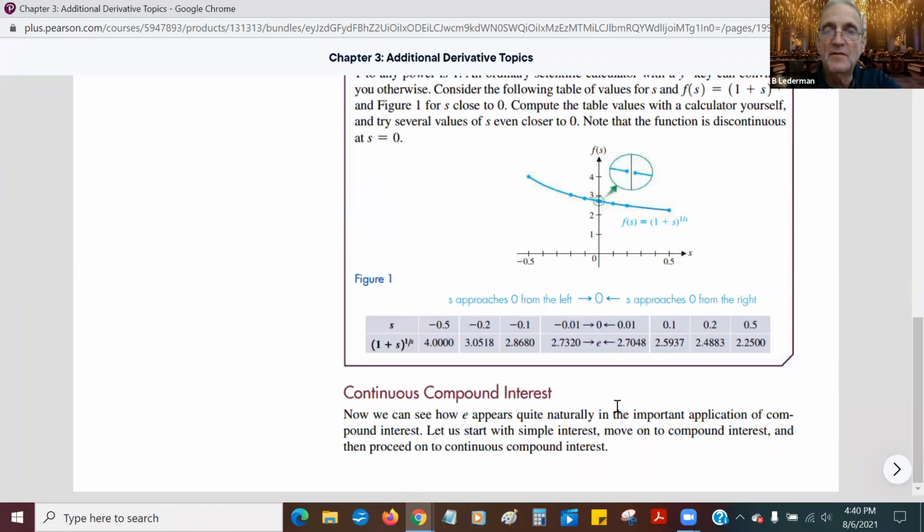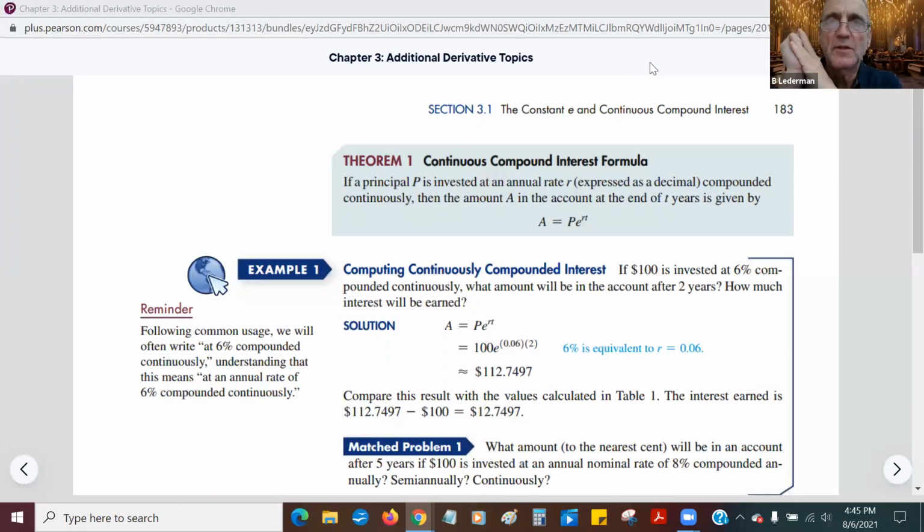Now, what does this have to do with continuous compound interest? Funny you should ask. And another question you might want to ask is, what is continuous compound interest? Well, the answer is continuous compound interest is found with a formula that uses the constant E. A is equal to P times E to the RT. I always remember this as PERT. P stands for the principal. That's the guy in charge of your school. No, I'm just kidding. P stands for the principal, which is the amount of money you clunk down.